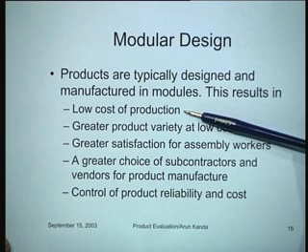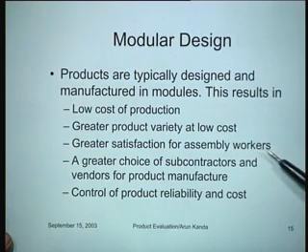The modules would be like for a car, you have the engine, you have the carburetor, you have the brake assembly and so on. So these are actually individual modules and the whole production takes place module wise. There could be greater product variety at low cost. This is one of the major advantages of modular design.